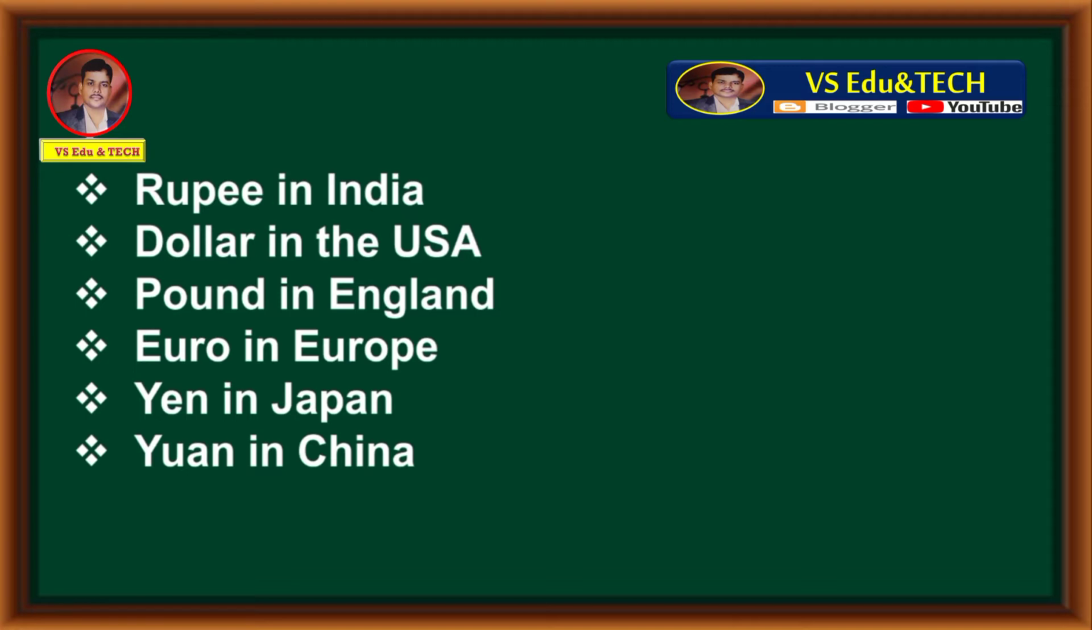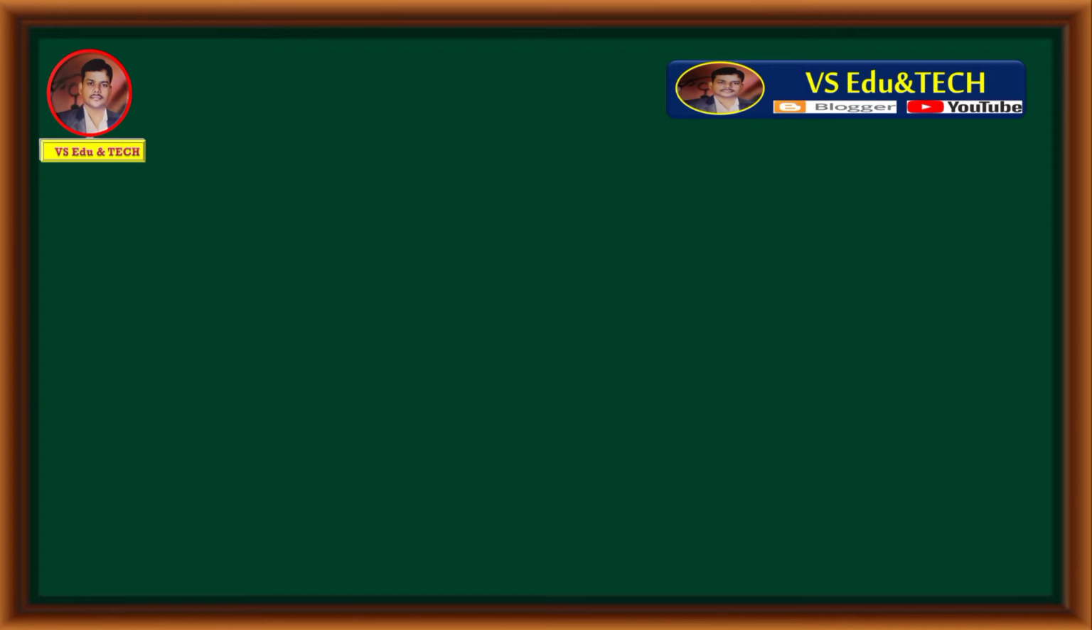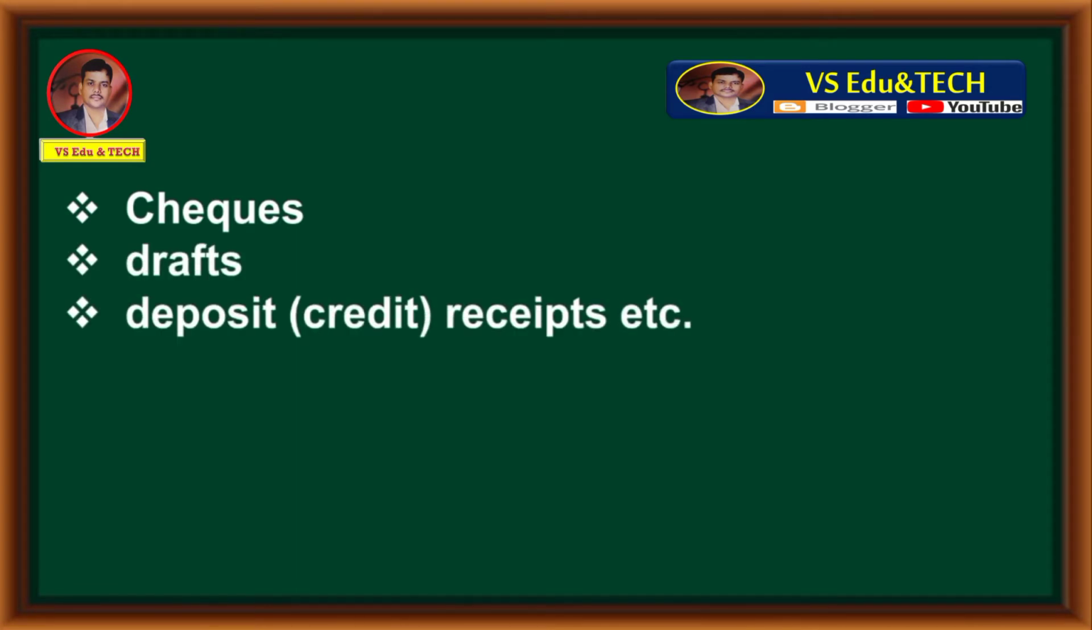Let's move to question number 3. Give examples for bank money. Answer is checks, drafts, deposit receipts, etc. These are the examples for bank money.